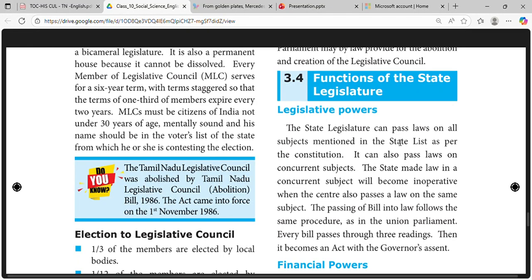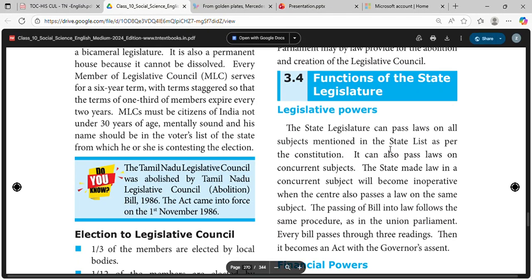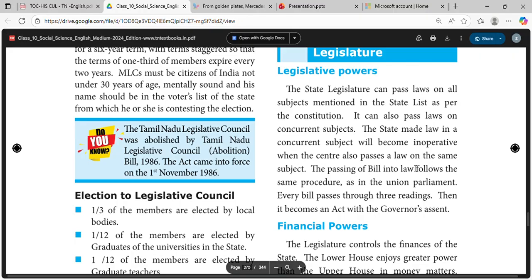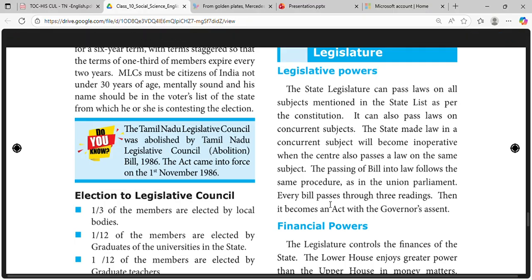The state legislature can pass laws on all subjects mentioned in the state list as per the constitution. The state-made law in a concurrent subject will be inoperative when the centre also passes a law on the same subject. The passing of a bill into law follows the same procedure as in the Union Parliament. Every bill passes through 3 readings, then it becomes an act with the governor's assent.